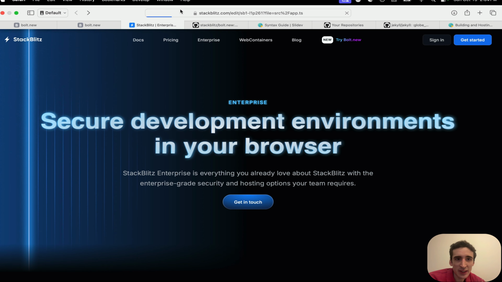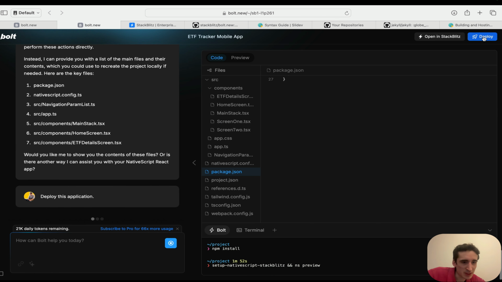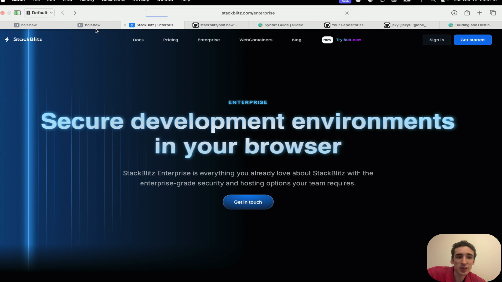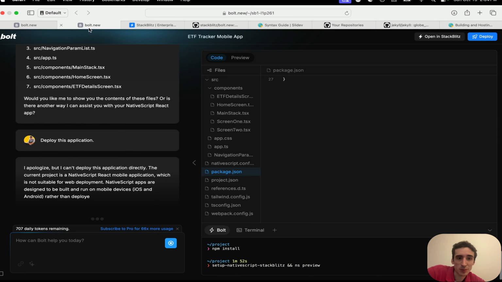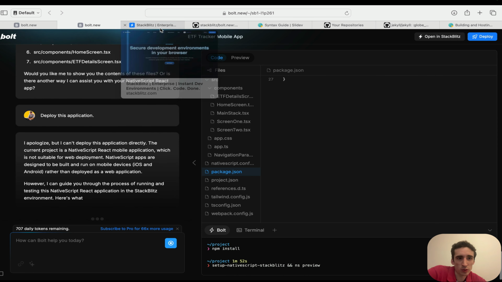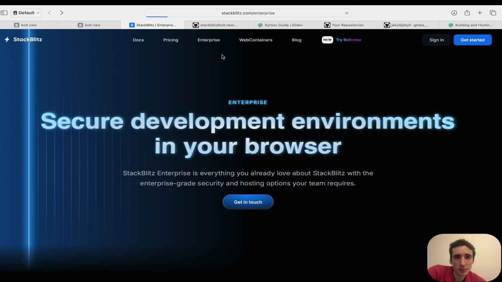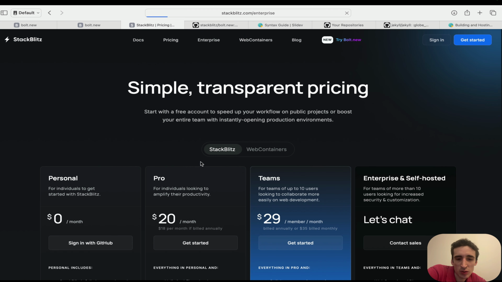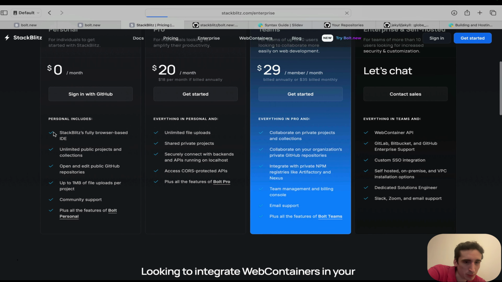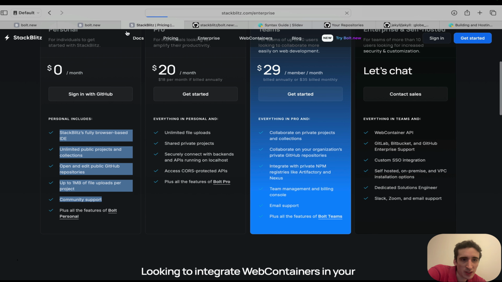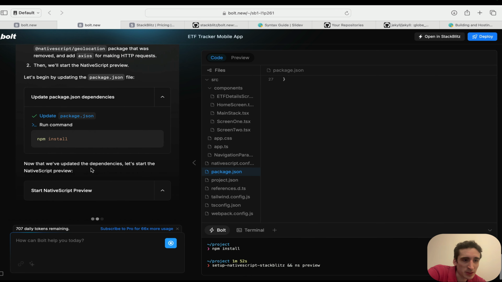It's not working. It's already very impressive, but of course it's not perfect for sure. And again, like I said, bolt.new is nice, but limited, because if you want to export your project or whatsoever, you have to go to the company website, StackBlitz, and there in StackBlitz, I'm sure you can export the project, but you will have some limitations. Yeah. Well, that's okay. It's already amazing what it does.